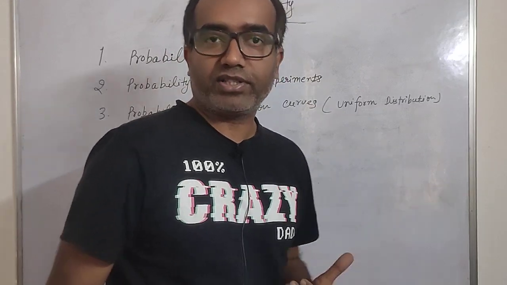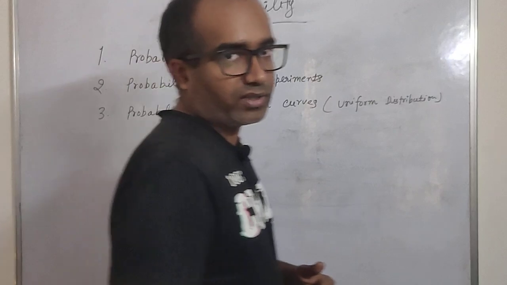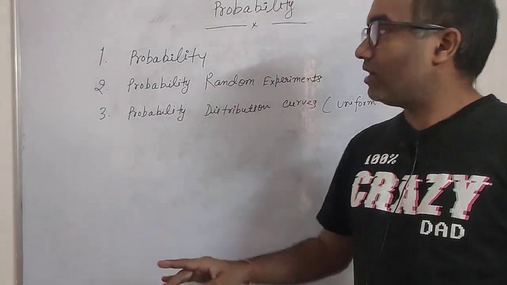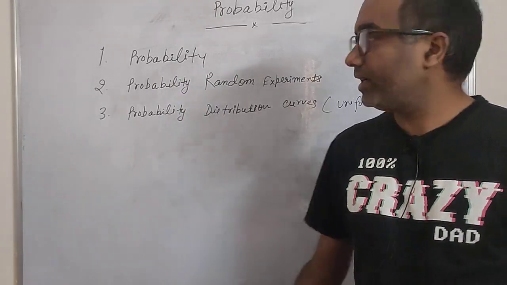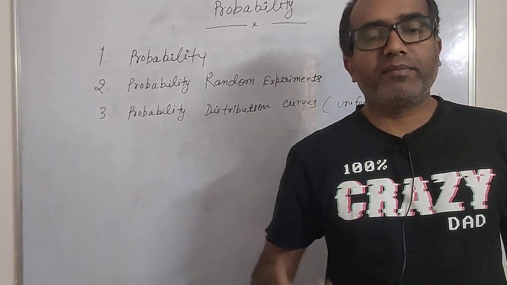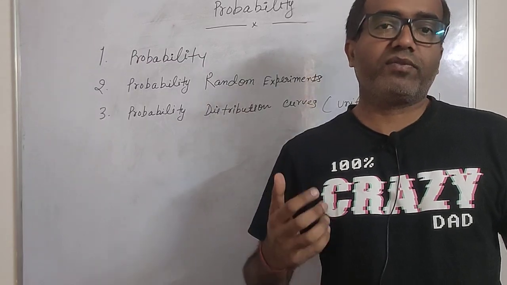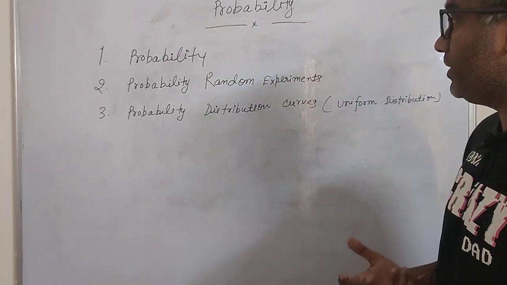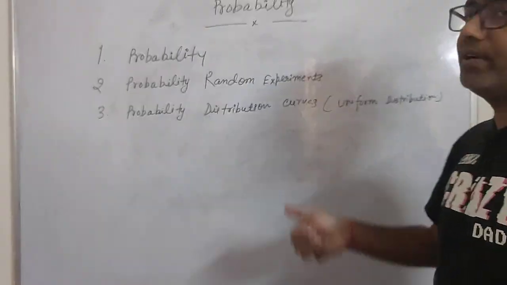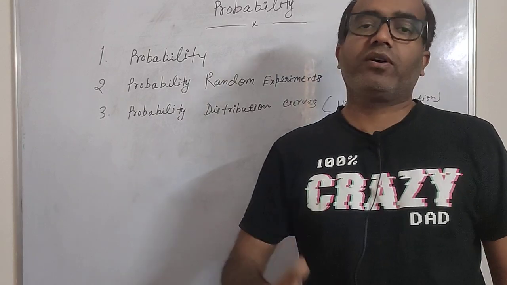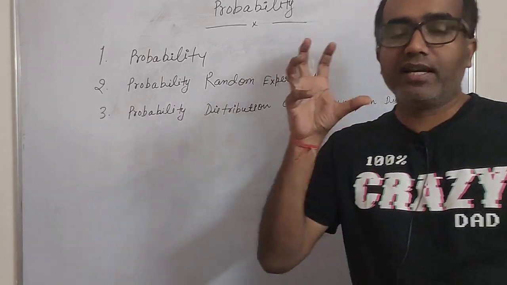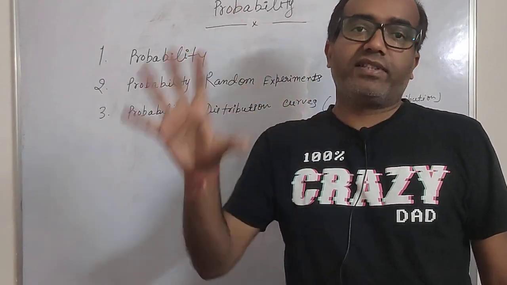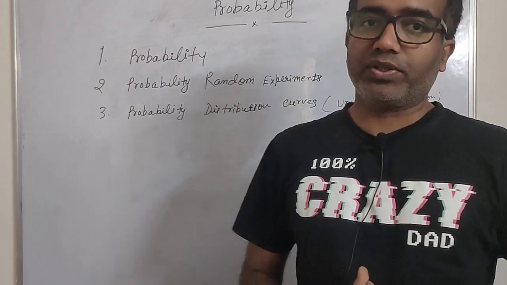So we are going to discuss probability today in this video, and we will cover three things. First, the probability itself: what is probability? Second, random experiments: what is the meaning of being random, and of doing random experiments? Then we will see what the probability distribution curve is, why we call it a probability distribution curve, what that curve means, and what the area of that curve depicts.